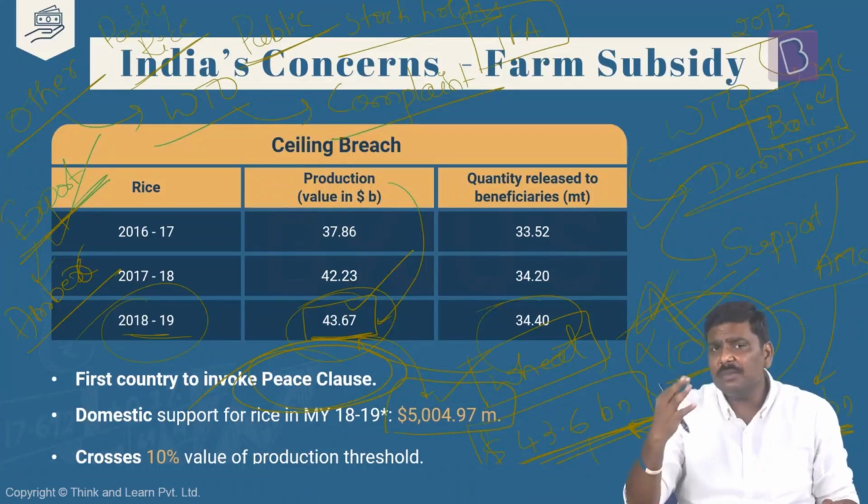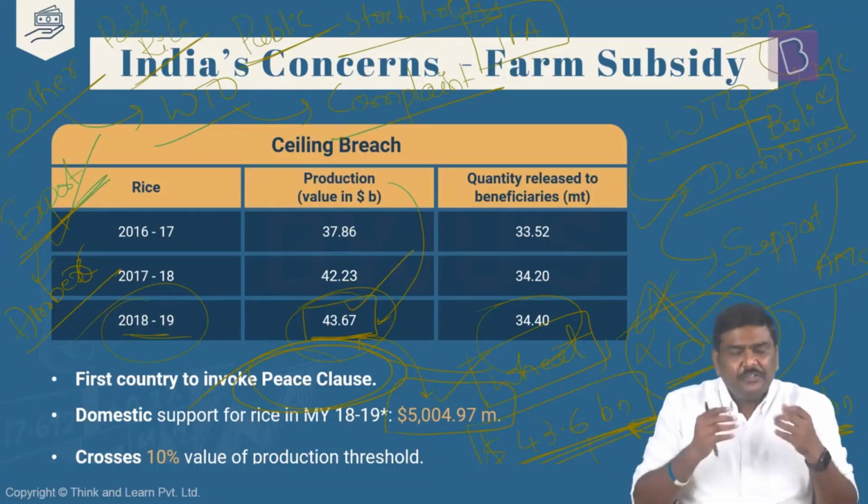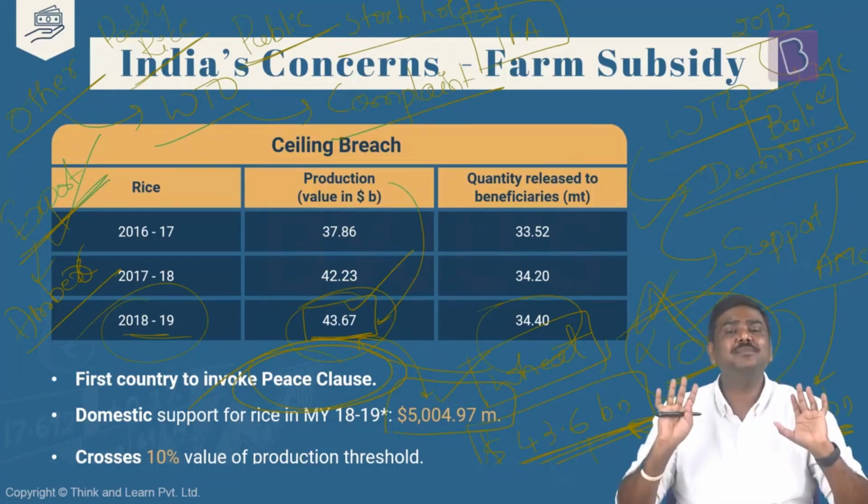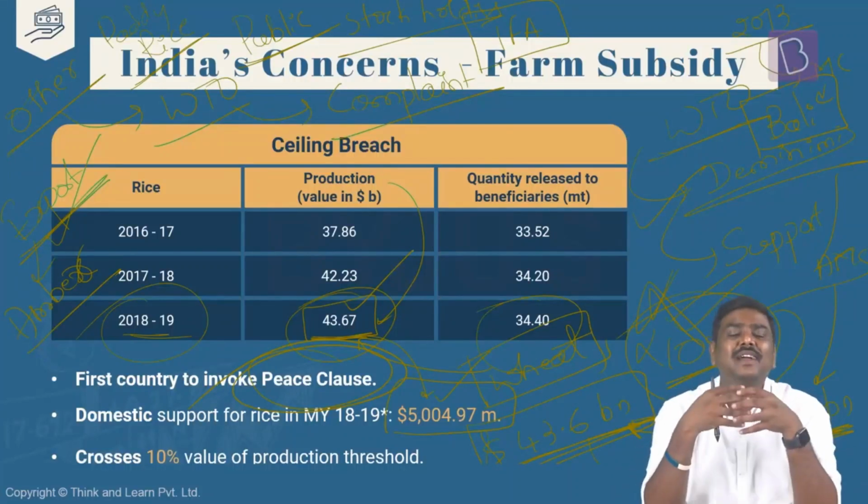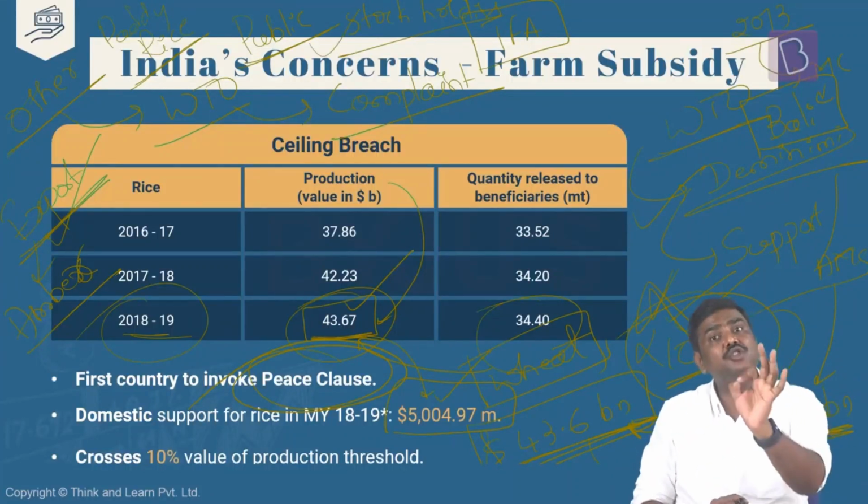But the government of India says India has a huge number of poor people. The government needs to provide subsidies for the agriculture sector. Farmers' earnings have to be protected. So we don't have any other option but to provide the subsidy, even though they are falling under the amber box. So there is this particular contention. Historically, it has been happening that the government of India wants a permanent solution on the public stock holding issue. They want a permanent solution.